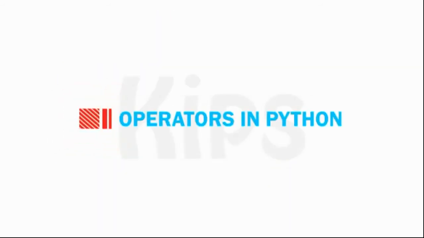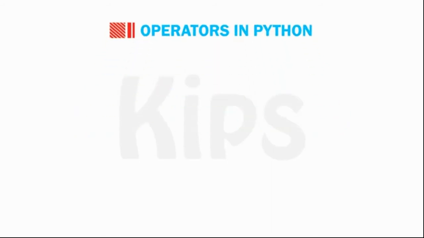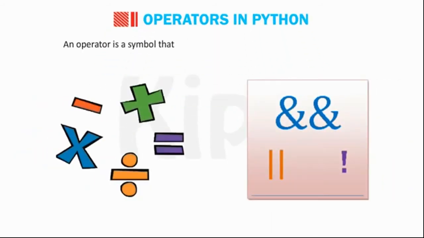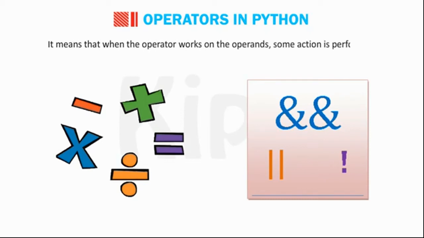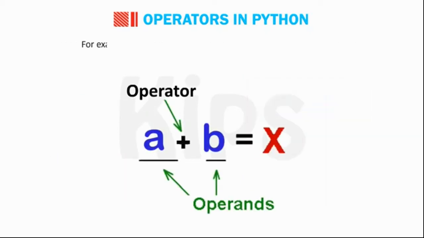Students, let us understand operators in Python. An operator is a symbol that acts on the operands and triggers some action. It means that when the operator works on the operands, some action is performed. For example, a + b. Here a and b are operands and + is an operator.